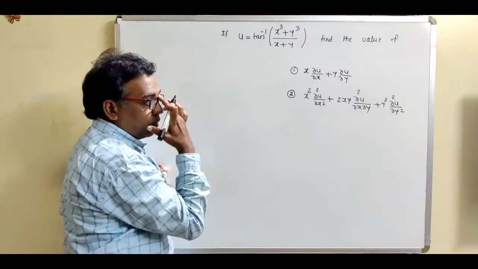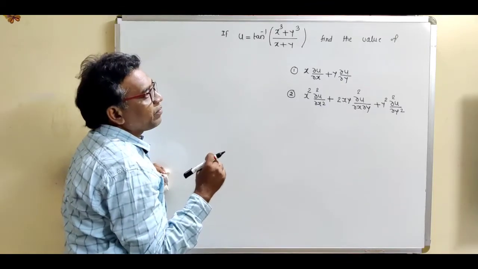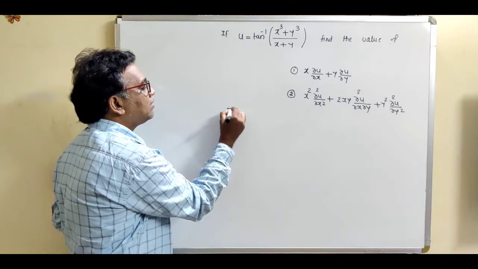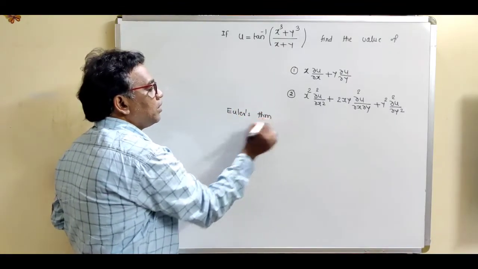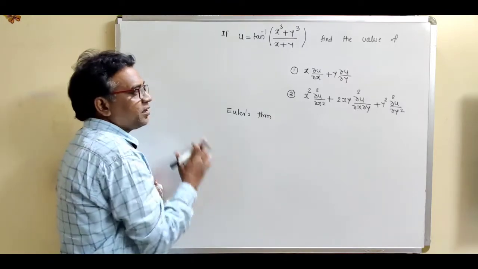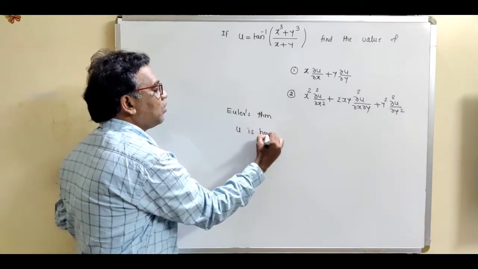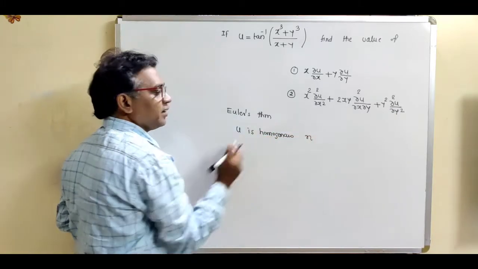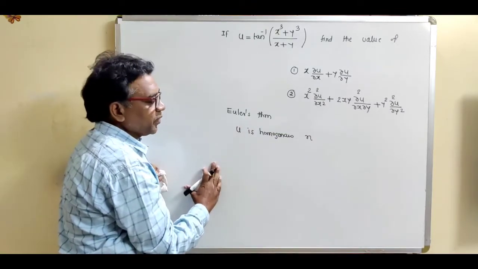Now see, in the previous video we have seen the statement of Euler's theorem. Now see what the statement of Euler's theorem is.